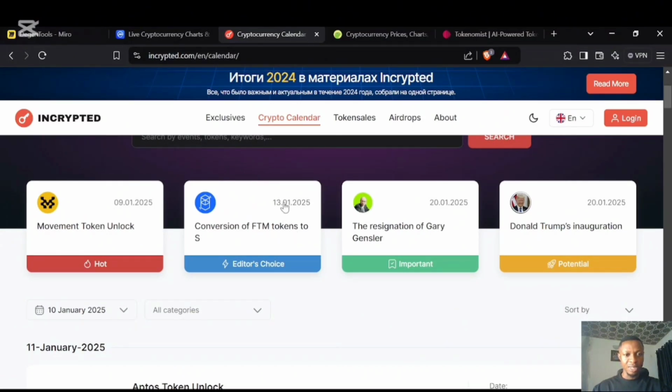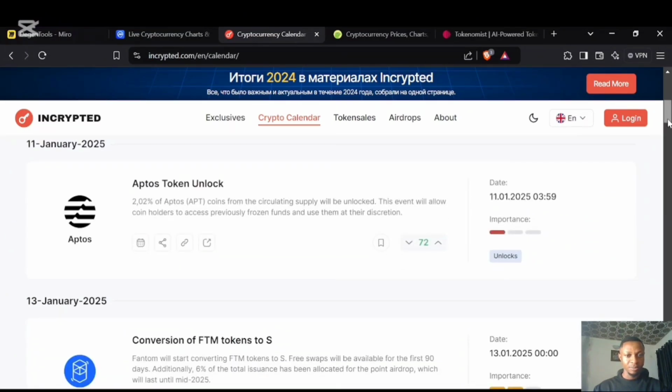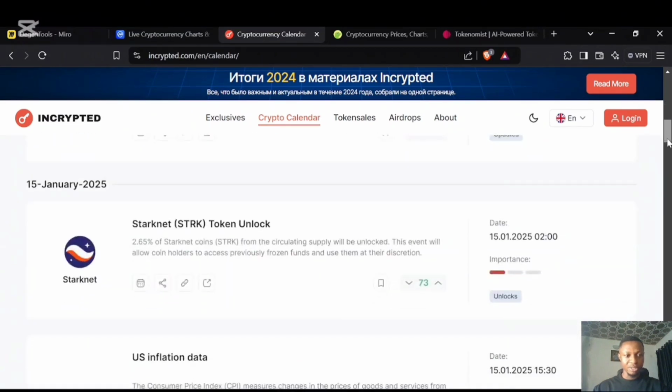Today is the 13th, and this is happening today: conversion of FTM tokens to S. This is just an editorial choice. This is not what I'm looking at. Important news will look like the resignation of Gary Gensler, the current SEC chairman. He's going to be out of office while we have the Donald Trump inauguration on the 20th, the same day. These two news have very strong potential, and they'll be happening 1 week from now, next week Wednesday.